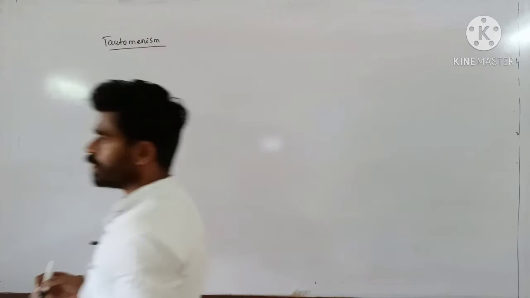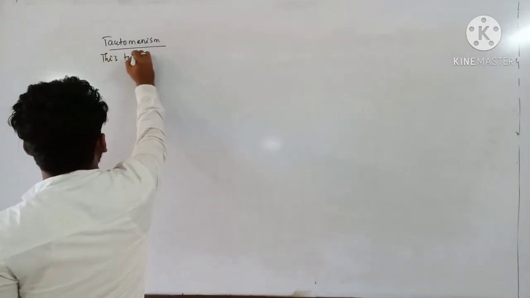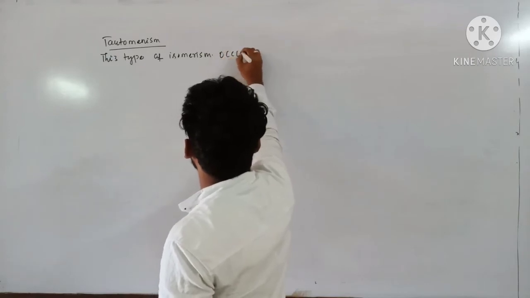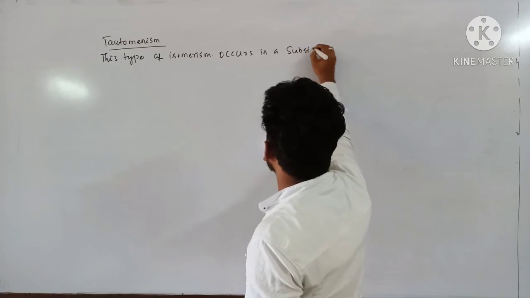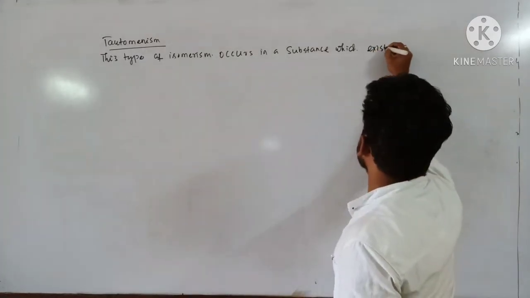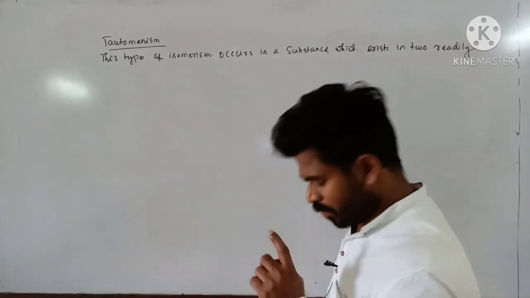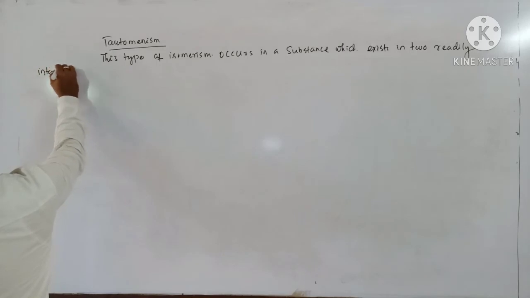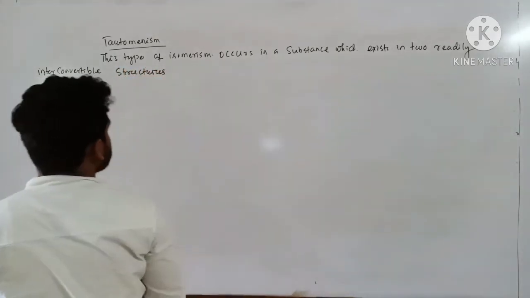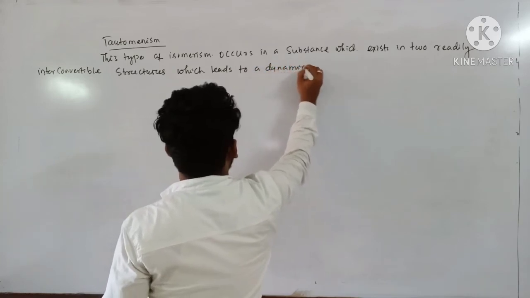This type of isomerism occurs in a substance which exists in two readily interconvertible structures, which leads to a dynamic equilibrium.